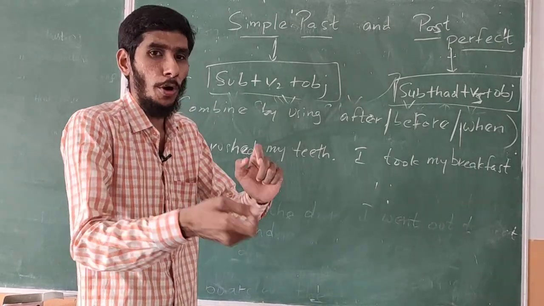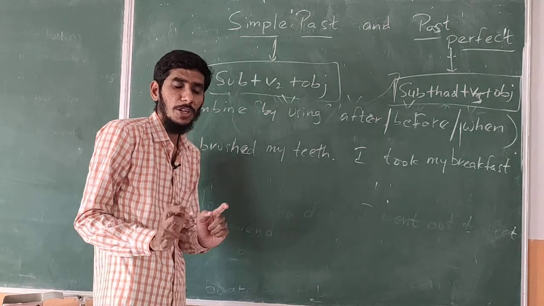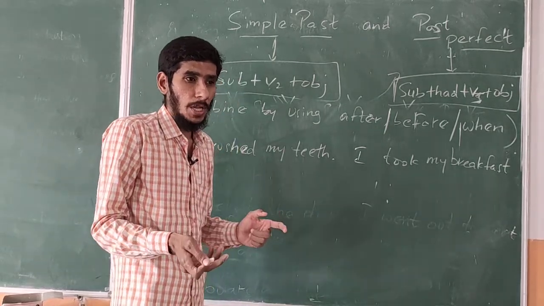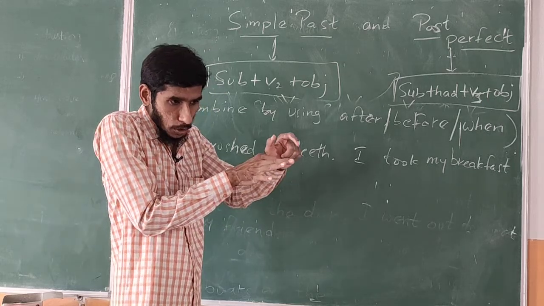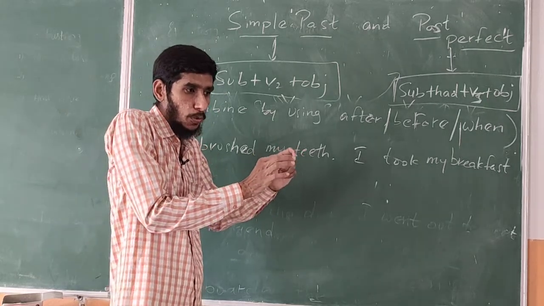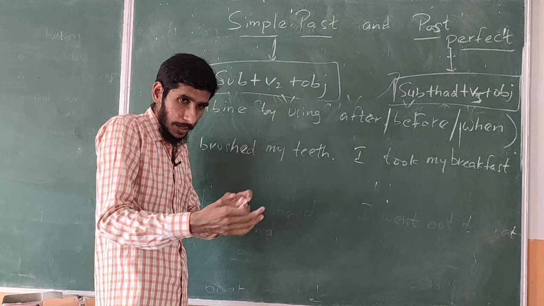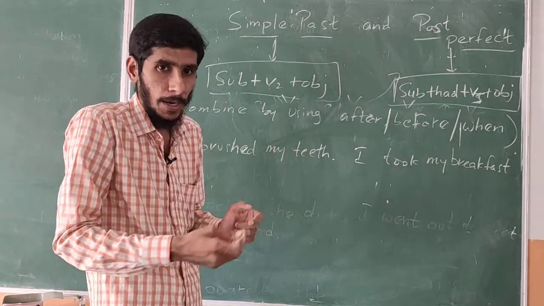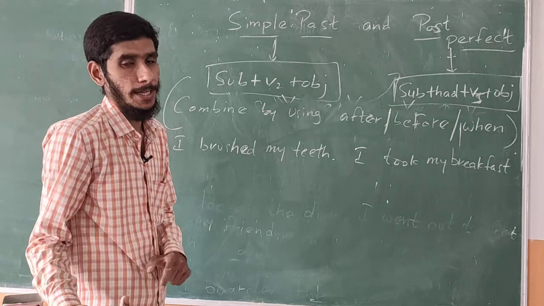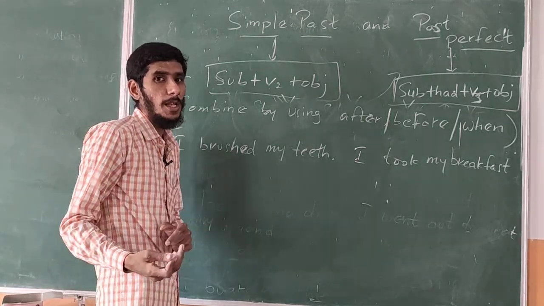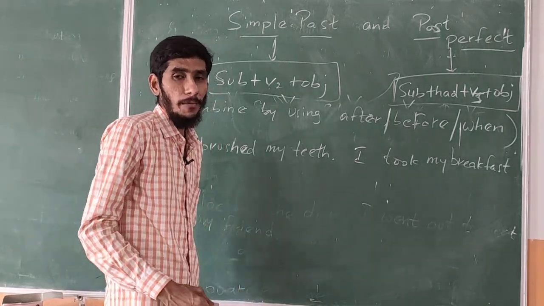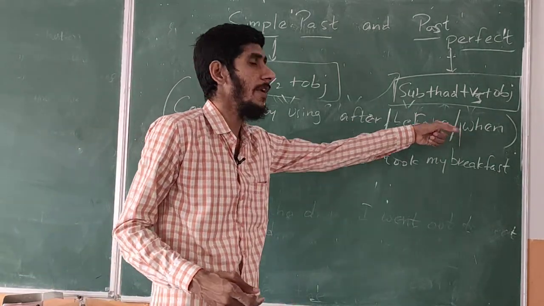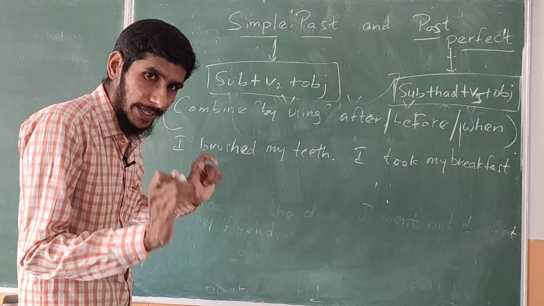So what are linkers? Linkers are the words that join two ideas or two sentences in order to maintain coherence, I mean, to be systematic. Whatever you are writing, in order to write a story or a text in a proper manner, step by step, systematically, we use linkers. The types of linkers we have discussed earlier. So after, before, and when are the linkers. These words we have to use.